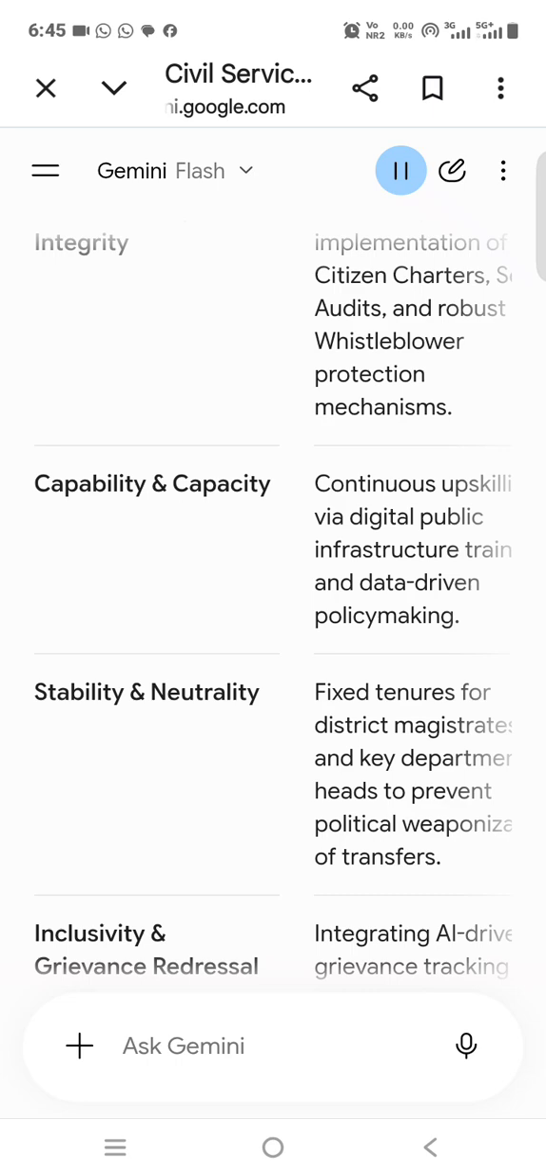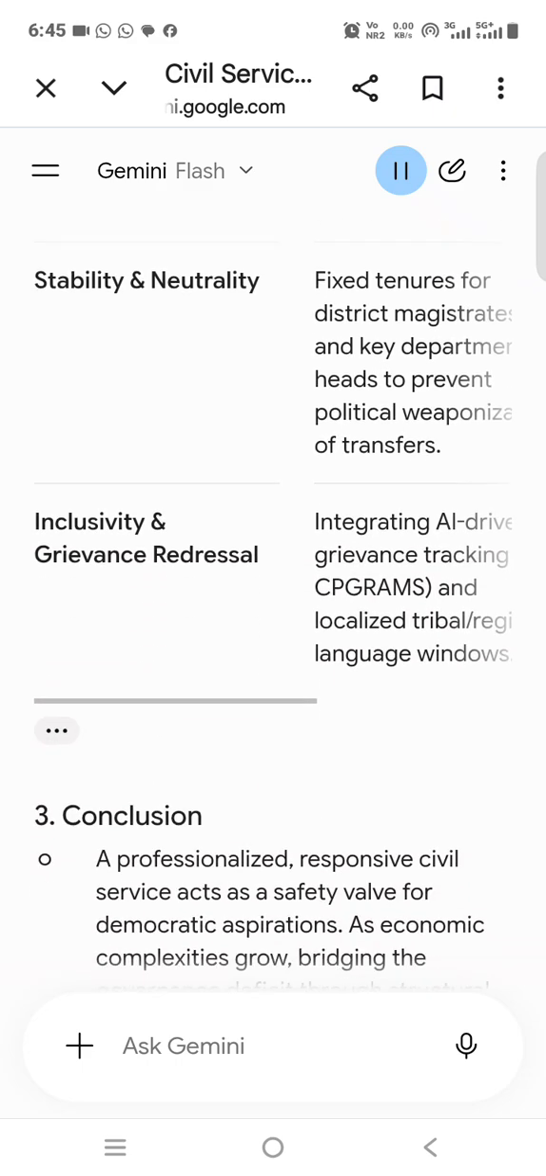Stability and neutrality. Fixed tenures for district magistrates and key department heads to prevent political weaponization of transfers. Ensures rule of law over political appeasement. Inclusivity and grievance redressal. Integrating AI-driven grievance tracking, like CPGRAMS, and localized tribal, regional language windows. Brings the last-mile citizen into the mainstream democratic fold.